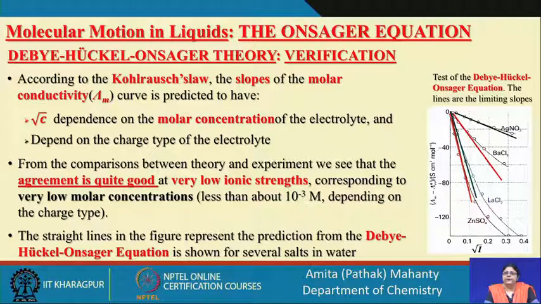So, you see that the validity of this equation is quite good, whatever we have predicted, as long as the concentration of the electrolyte we are using is small. Okay. So, at limiting conditions, at very low concentrations of the electrolyte, the equation which we have developed as the Debye-Hückel-Onsager equation has the contribution of the ionic atmosphere taken into account, with associated effects like the electrophoretic effect and the asymmetry effect associated with it.